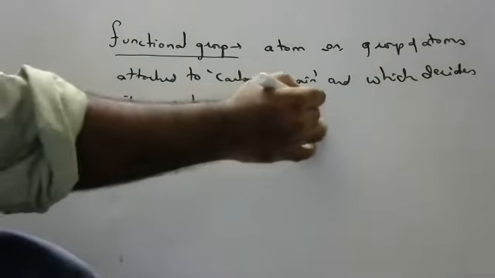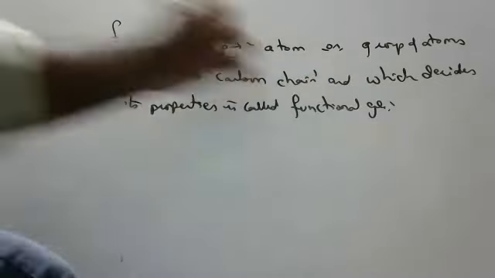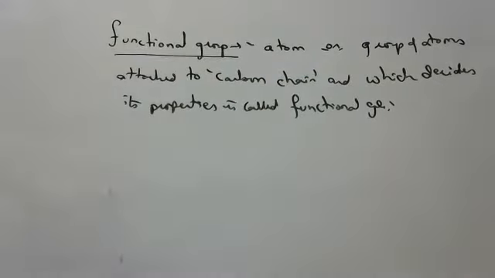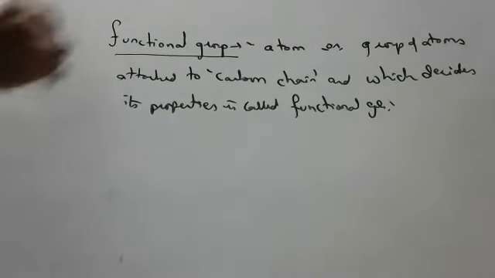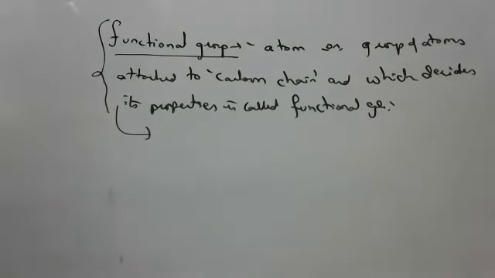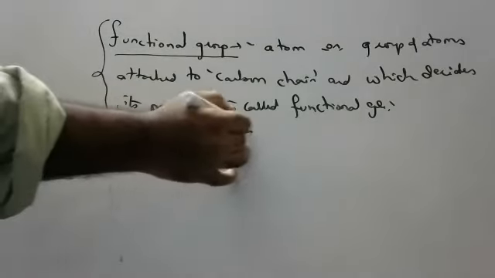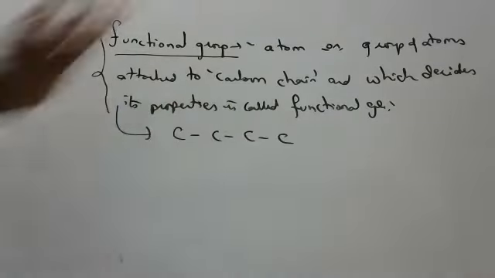Children, in initial classes, all of you mute your audios, please. In initial classes, you won't understand perfectly what a functional group is, but as we go ahead, you will understand perfectly. Because this is the initial class, you will have a little bit of confusion. Children, normally, any carbon chain we will show like this. This is a carbon chain. It will have its own properties.